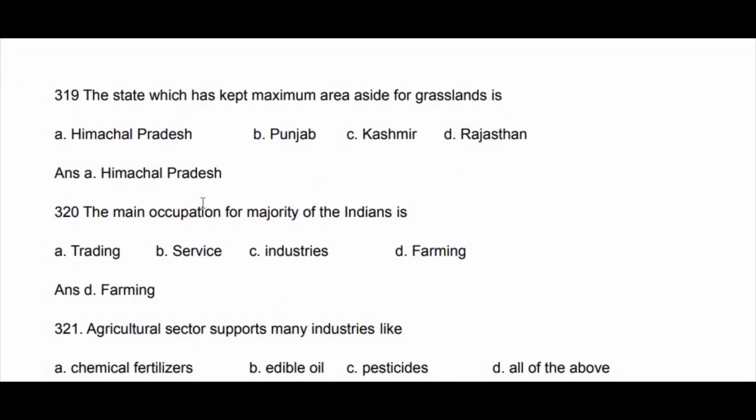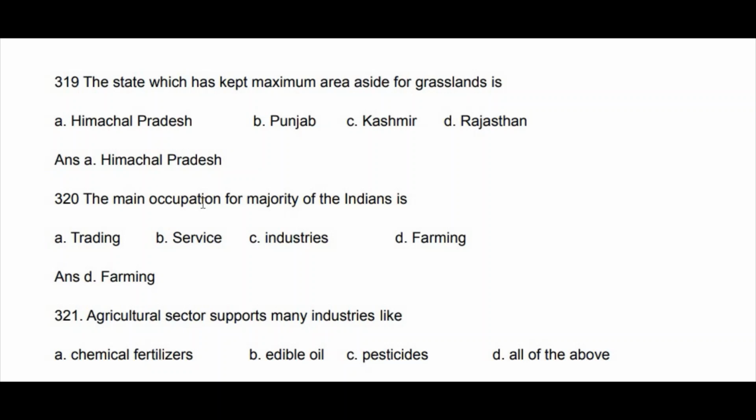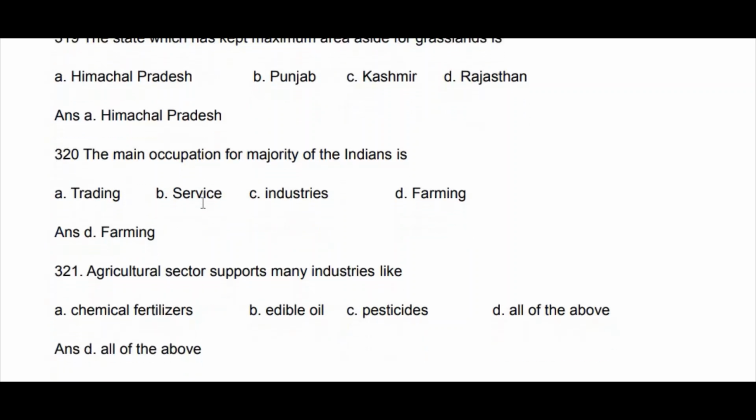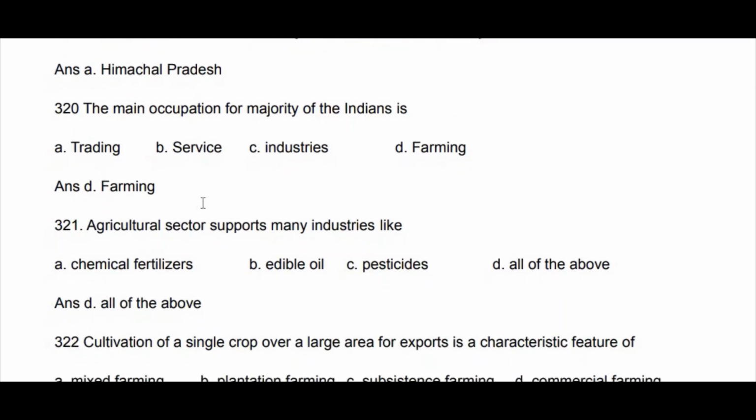The agricultural sector supports many industries like chemical fertilizer industry, edible oil industry, pesticides industry, all the above. Chemical fertilizer, agriculture needs, they purchase that. Edible oil, raw materials they will provide. Pesticides they need, they give market. So all three are supported by agriculture. So all the above is the answer.